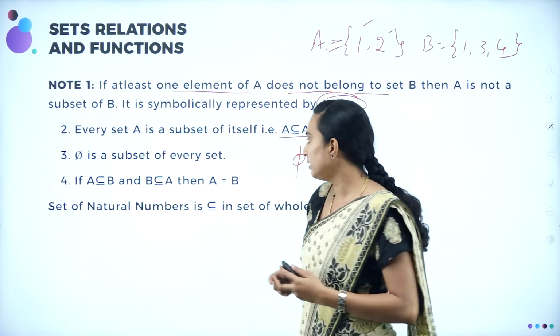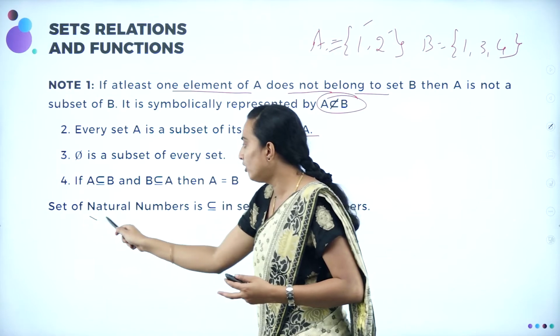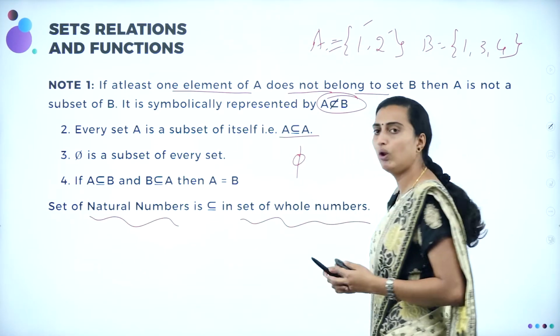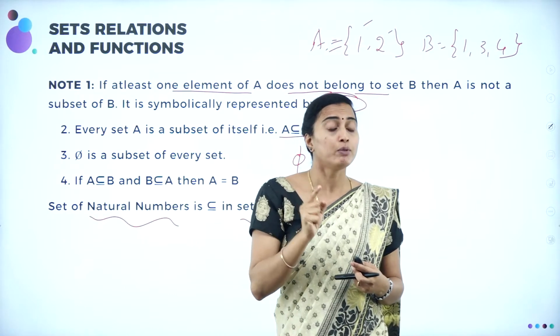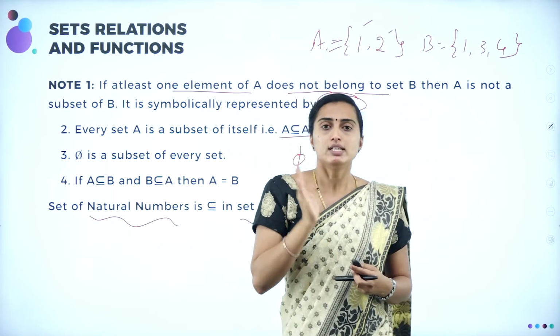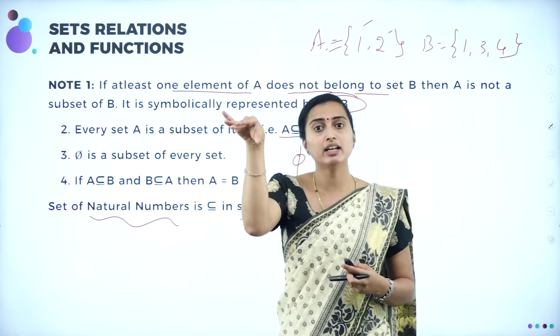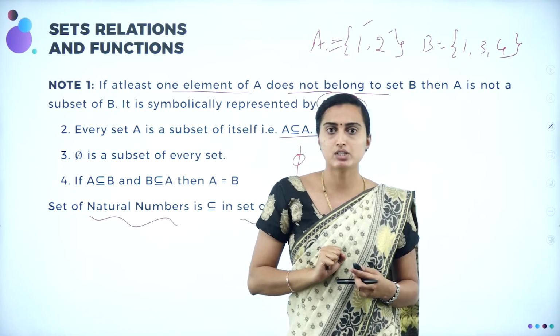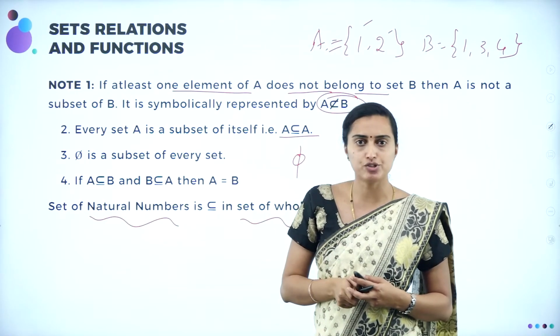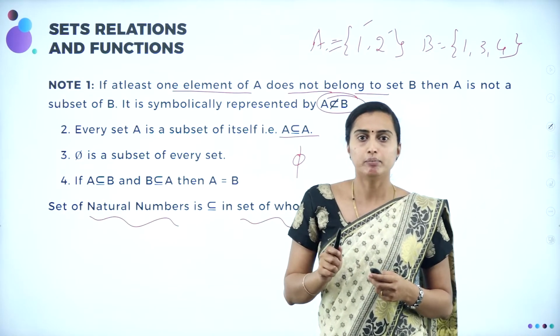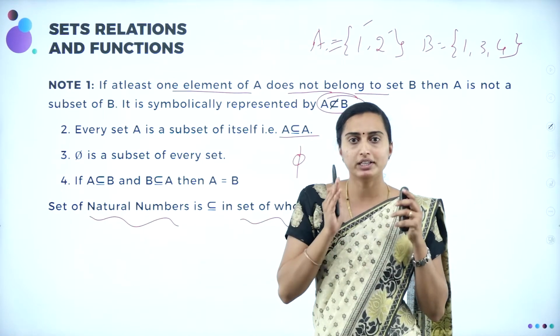A is contained in B. Suppose, for example, the set of all natural numbers and the set of all whole numbers: it is a subset, correct? Natural numbers start from 1, whole numbers start from 0, so the set of all natural numbers is present in the set of all whole numbers. But the set of all whole numbers except 0 is present in natural numbers except 0. It cannot be both equal. It will be only the subset.